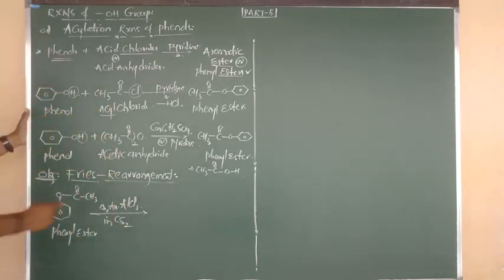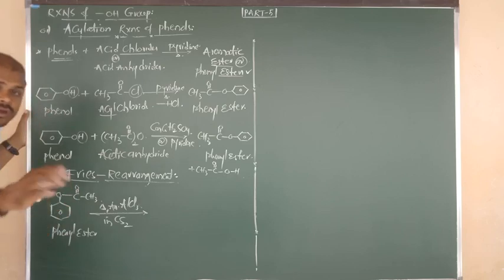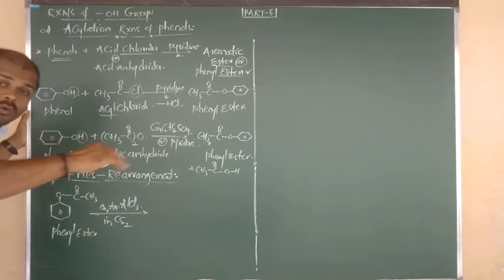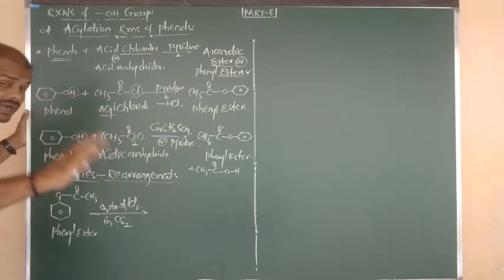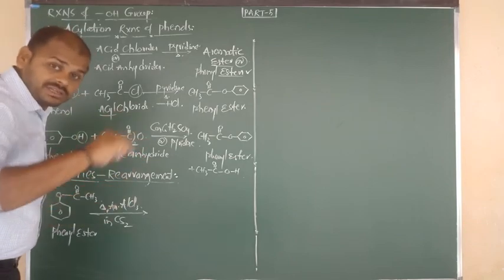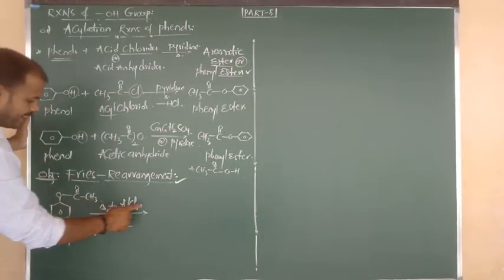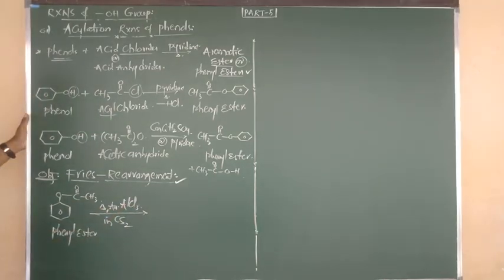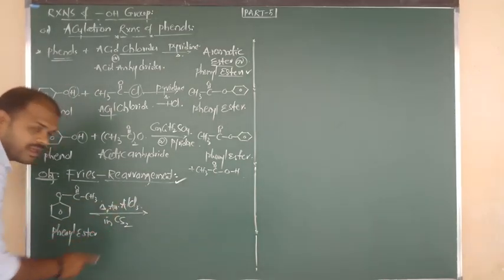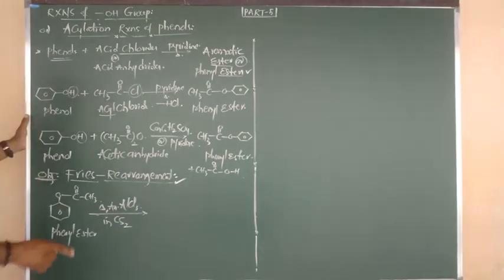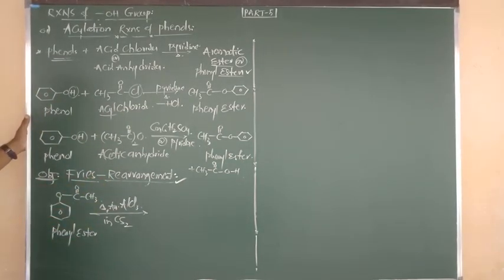See the two products. Here I told you, rearrangement. You don't need to do anything, don't need to do elimination, don't need to do addition. There is no need of any addition or elimination. Within the molecule we have to do rearrangement, only in presence of AlCl3 and CS2. Okay, now by seeing this symbol only, we have to know the conclusion. Yes, the reaction is nothing but Preece rearrangement. Okay, now what to do?